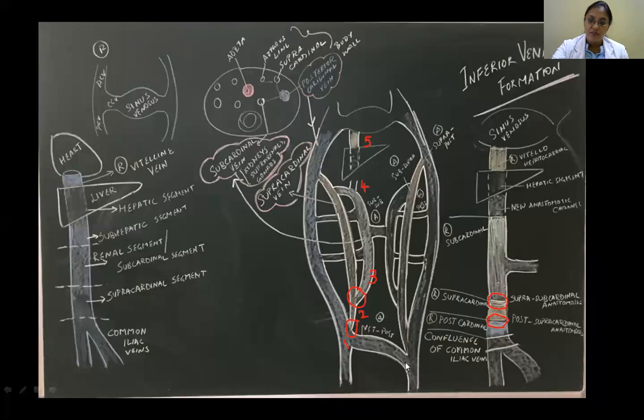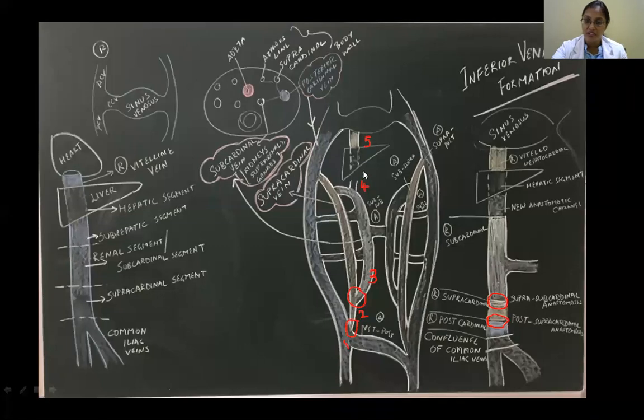And you can see the blood which comes from here, it enters here. And then this is the confluence of common iliac veins. So from posterior cardinal, it goes into supracardinal. From supracardinal goes into subcardinal, because this region is picking up all the blood from your lower part, lumbar veins. And then you can come here. This is again draining the blood from your renal veins. This anastomosis is the left renal vein, if you remember the dissection. Okay. Then it is coming here. Then the blood goes towards your heart.